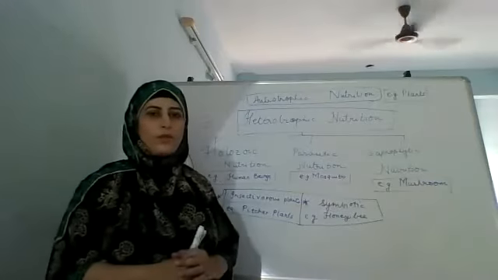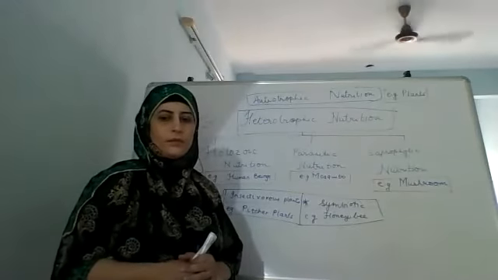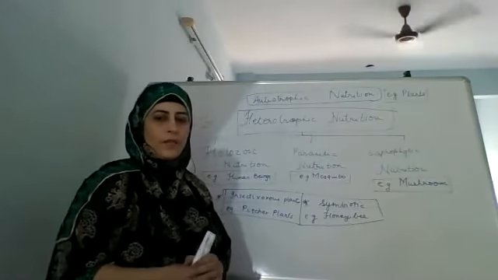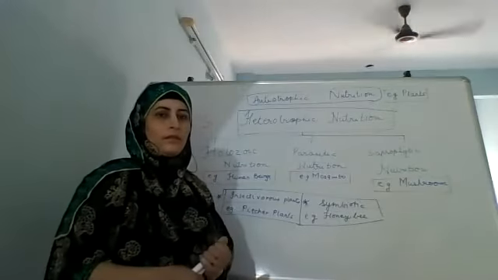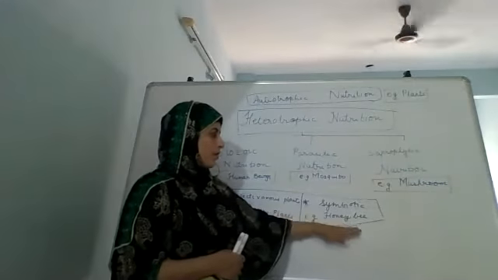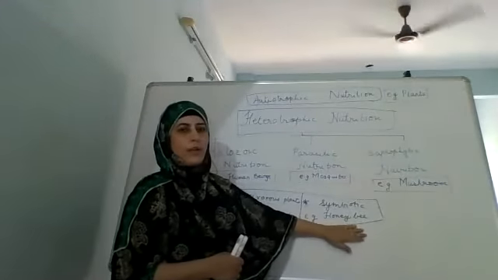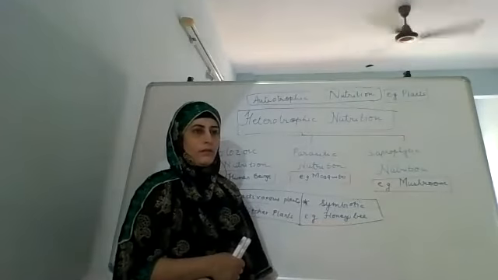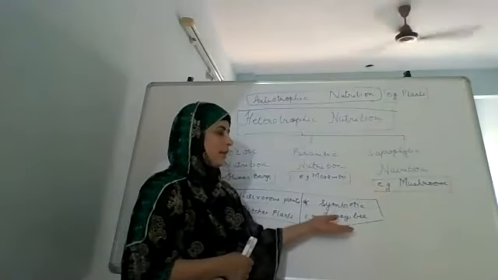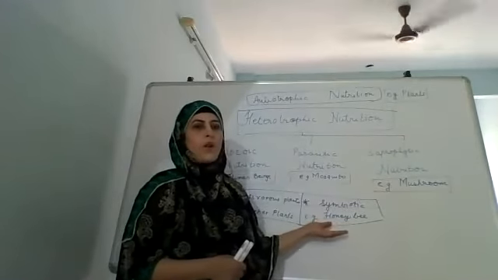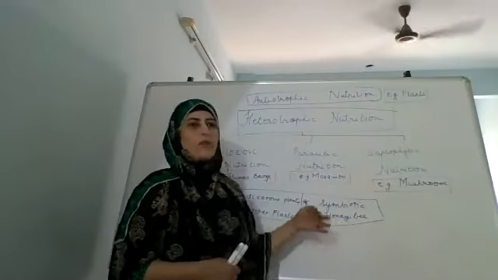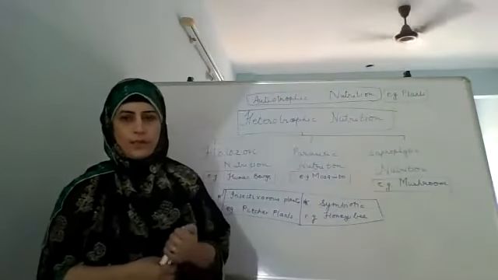In this type of nutrition, the organisms depend on each other. Because when the honeybee collects the honey, it not only helps itself, but it also helps the flower in the process.